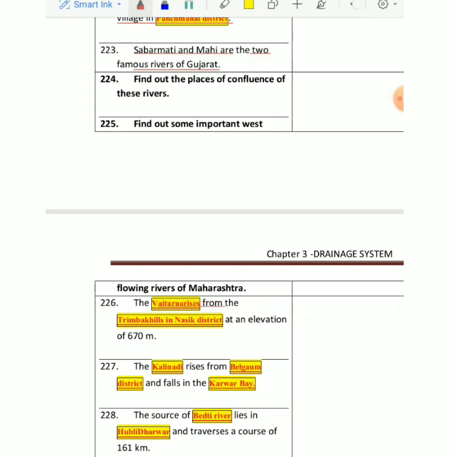Vetanarasis from Trimbak Hills in Nasik district. This is a river at a height of 670 meters somewhere. Then we have the Kalanadi River, which rises from Belgaum district, a controversial district between Maharashtra and Karnataka. It falls in Karwar Bay. This is a place called Karwar near Belgaum. And the main source of Beti River lies in Hubli, Dharwad, again near Belgaum. The course of this river is 161 kilometers somewhere.